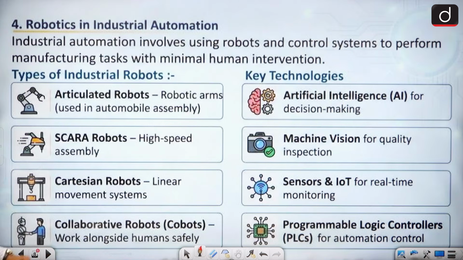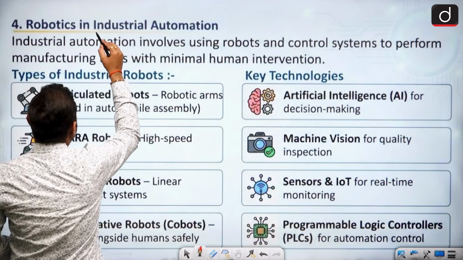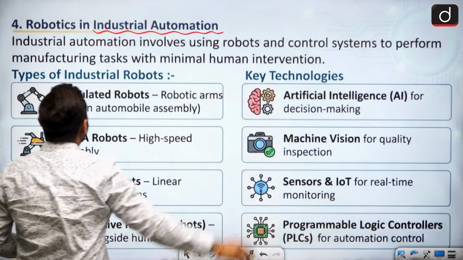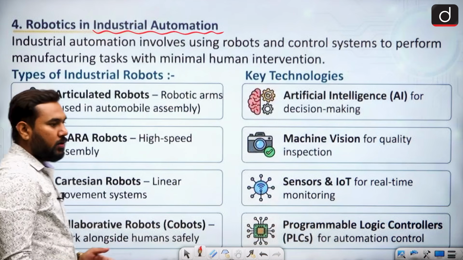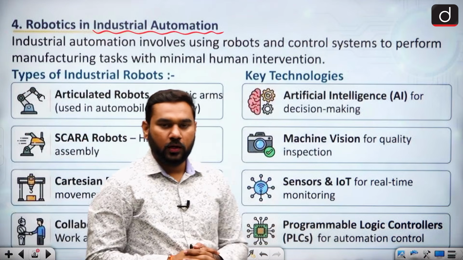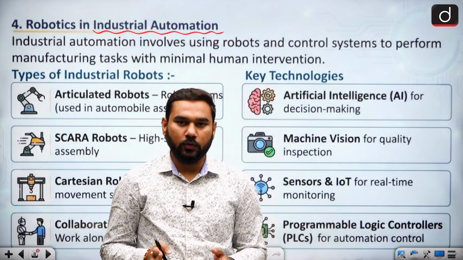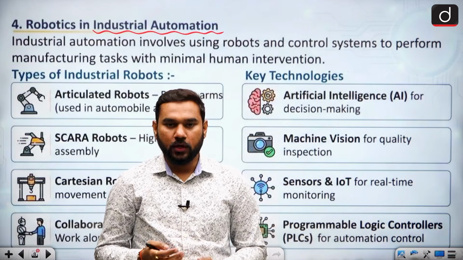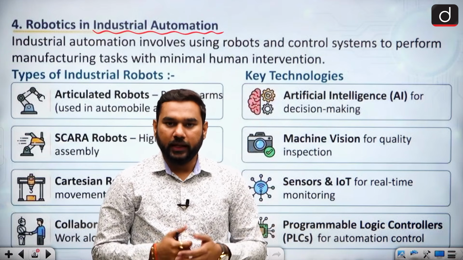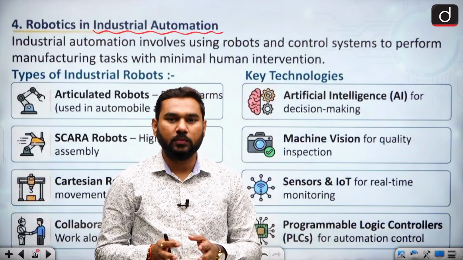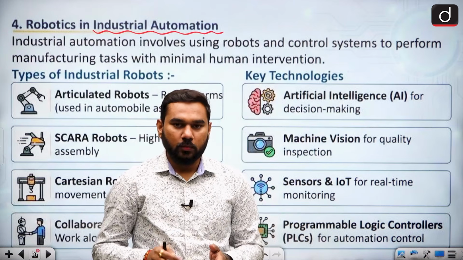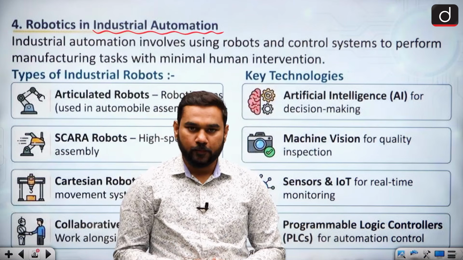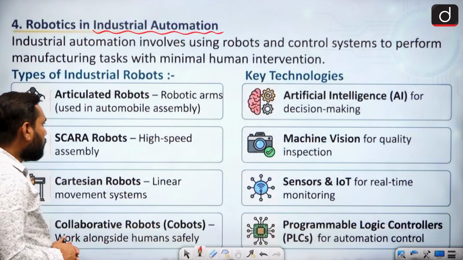Next one, when we talk about robotics in industrial automation, because this is the primary beneficiary area. In industries, humans can only do a very limited amount of work, because the body's efficiency, working capability and fatigue of the muscles can always harm work efficiency. Humans have a very limited working period, but a machine can work 24/7. So this is automation.